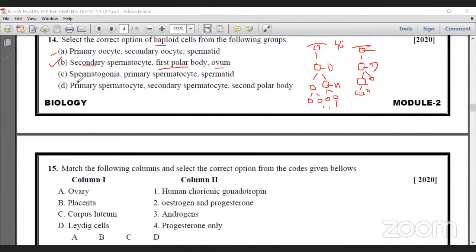But let us see in C. Spermatogonia is diploid. Primary spermatocyte is diploid, but spermatid is haploid. That's why it is wrong. Then in D, primary spermatocyte is diploid, secondary spermatocyte that is haploid, second polar body haploid. But here the diploid one is primary oocyte, that's why it is also wrong. So here for haploid cells, you have to select B. Next.